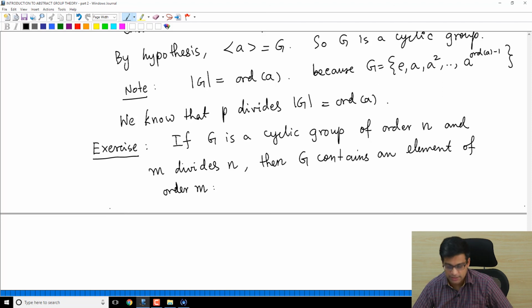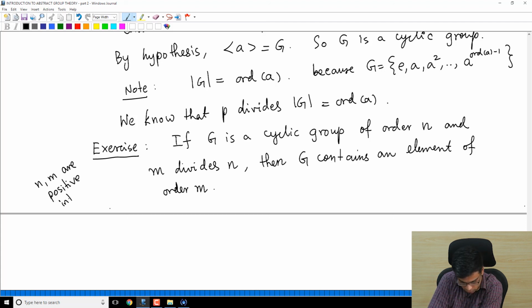This is not a difficult exercise at all, and it is very general: n and m are positive integers, and it has nothing to do with primeness. So if G is a cyclic group of order n and m is another number that divides n, then G contains an element of order m.